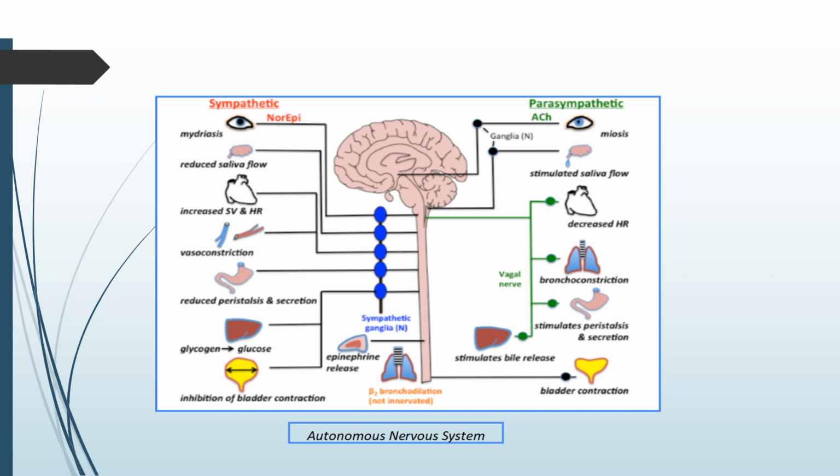These contain sympathetic and parasympathetic effects. Sympathetic: mydriasis, reduced saliva flow, increased SV and HR, and vasoconstriction, reduced peristalsis and secretion, glycogen is converted into glucose, and inhibition of bladder contraction. In parasympathetic, it is miosis, stimulated saliva flow, decreased HR, bronchoconstriction, stimulates peristalsis and secretion, and bladder contraction.